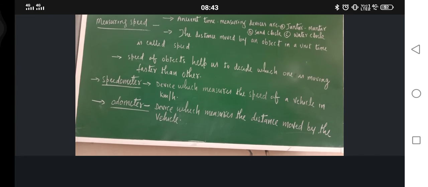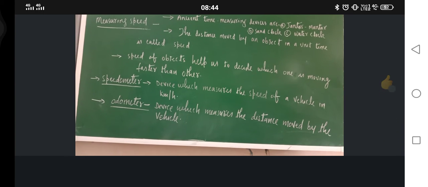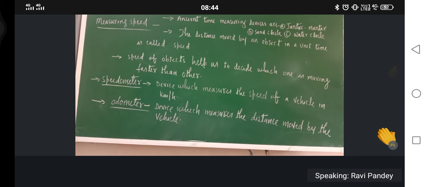So what is the speed now? The distance moved by an object in a unit time, that is called speed. Already you are aware about the definition of speed. Speed of objects help us to decide which object is moving faster than other. What is the use of speed? Speed helps us to decide which one is moving faster than other. That is the help of speed.